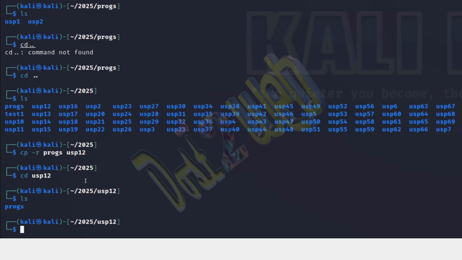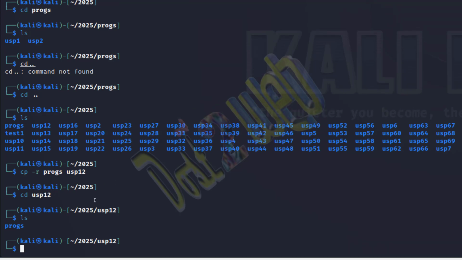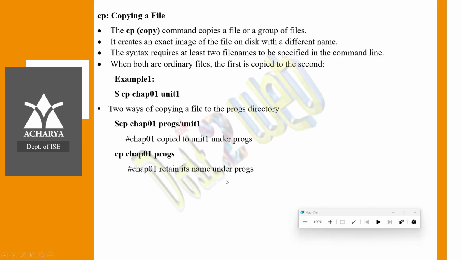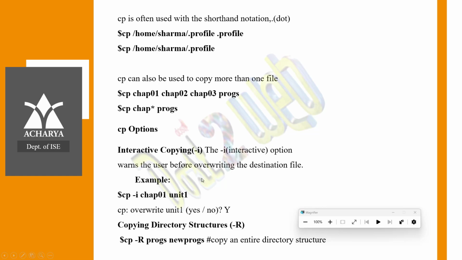This is the copy command. Clear? I hope it is clear. This is CP done. Next, following along with that, you can try copying a text file. Also just try it for practice.